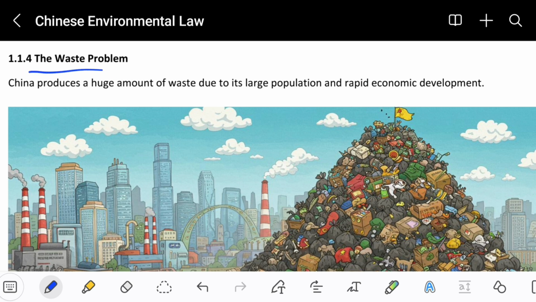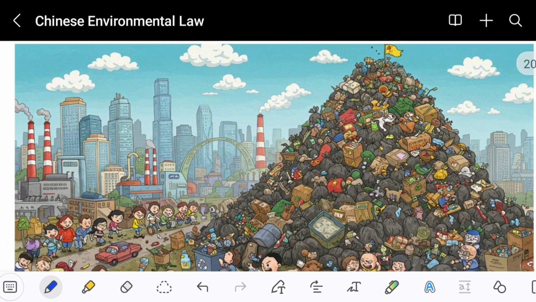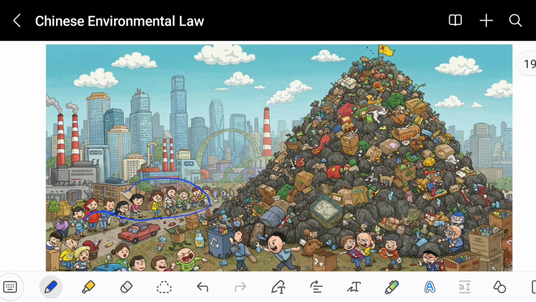So in China, there is a huge amount of waste that is dumped, and that waste is also a huge pollution for us. China produces a huge amount of waste due to its large population and rapid economic growth. So you are seeing a lot of people over here holding a lot of junk in their hands and throwing the junk, and that junk is being collected like that. So this junk over here is the pollution.